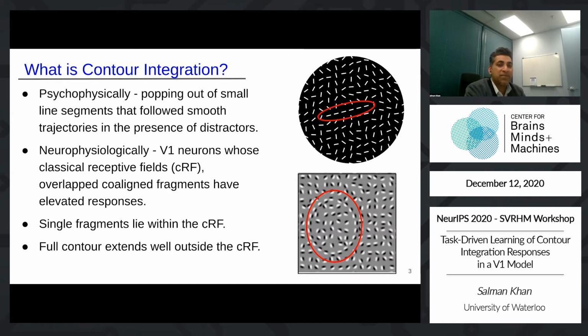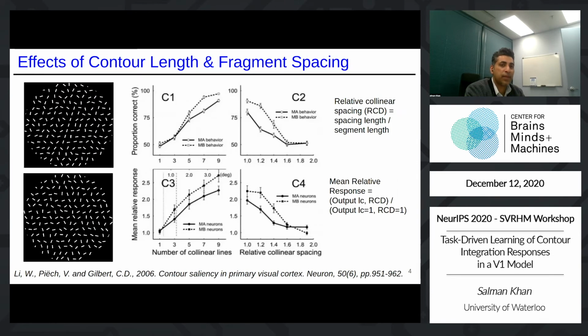Next, it was observed neurophysiologically that neurons in the V1 cortex, whose receptive fields overlapped aligned fragments, showed enhanced responses. Now, the individual receptive fields of these neurons was only big enough to include a single fragment, and the actual contour extended well outside this area. An important set of properties of contour integration was discovered by Lee et al.